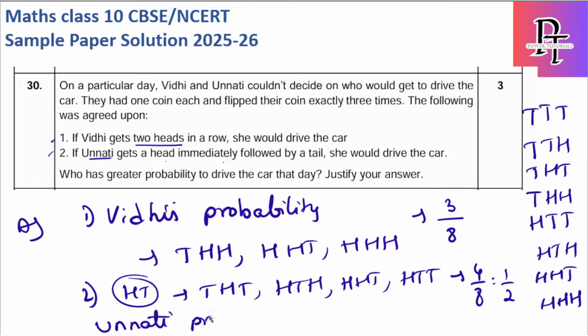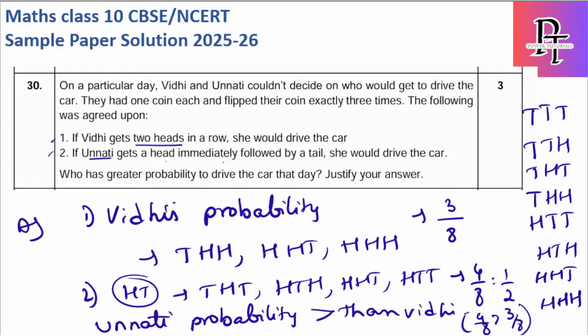Unnati's probability is greater than Vidhi's. Why? Because 4 by 8 is greater than 3 by 8. So this will carry 1 mark, this will carry 1 mark, and this entire explanation will carry another 1 mark. So we have to write all the steps properly, then only you will get full marks.